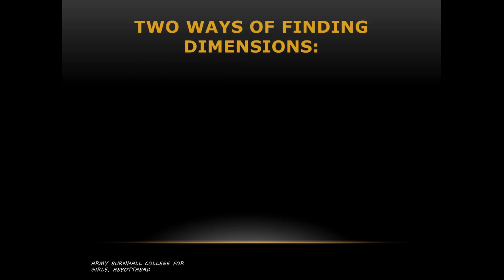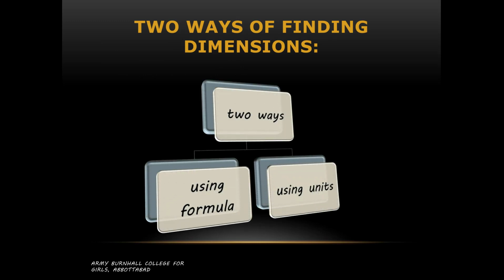Okay. So while writing the dimensions, we have two ways to write them down. The first one is by using the formula which we have already discussed, like when we were finding the dimension of force, F = ma, we wrote the dimensions of those quantities used in the formula, and then derived the dimension. The second way is by using the units. If you forget the formula and you just know the unit, then you can also write down the dimensions by using units. Okay.